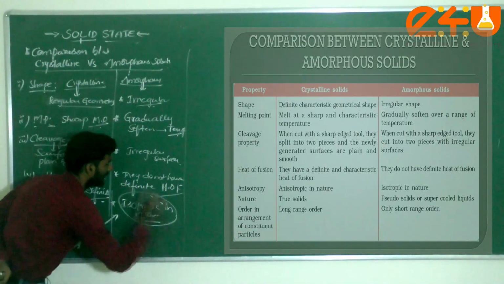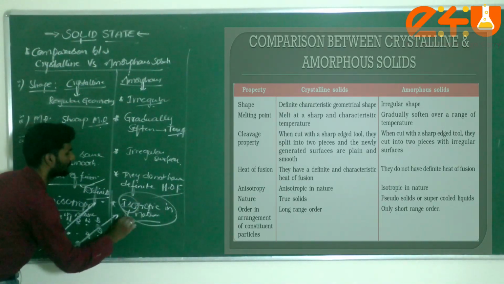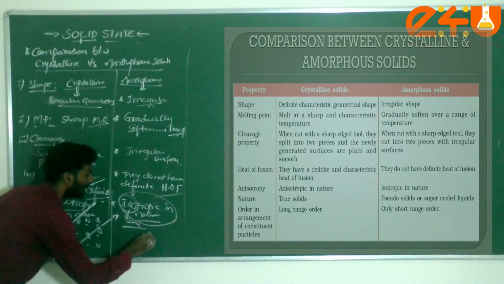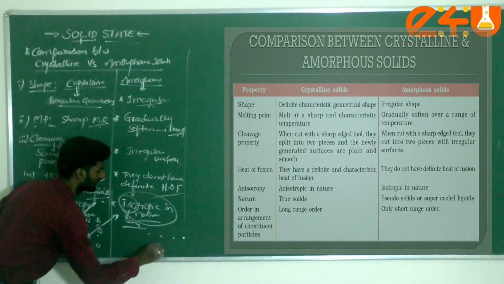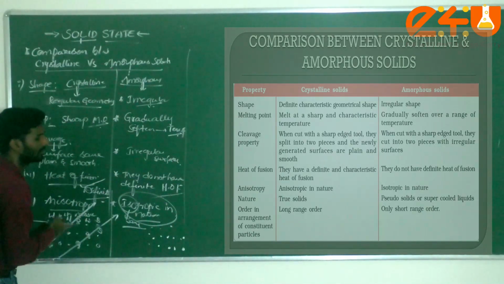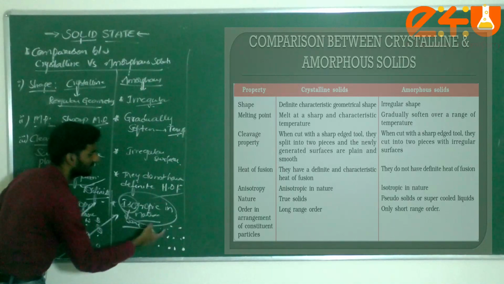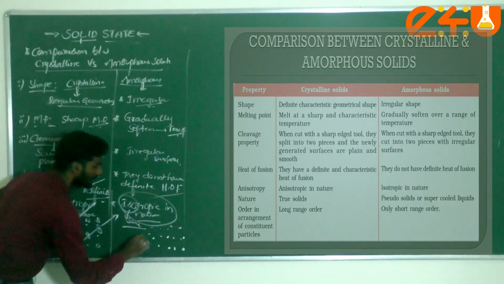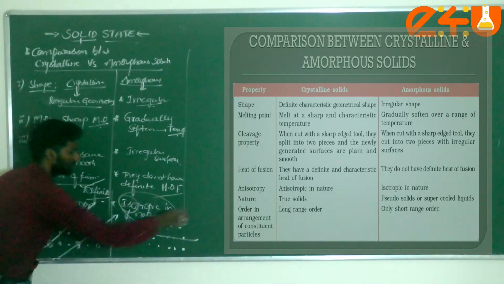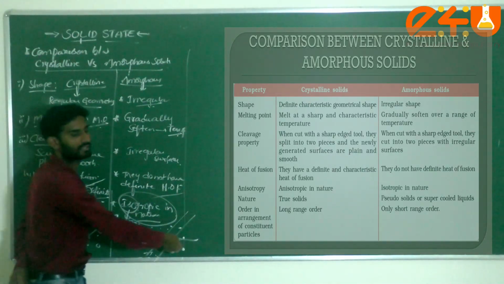Next comes isotropic in nature. Iso means what, dear students? Same. Now I am taking atoms here. Just check it. This is regular, but this comes under irregular arrangement. Am I correct or not? Now I am taking random directions. If you take this one, all the atoms are the same. If you take this one, all the atoms are similar. If you take it like this, all the atoms are similar.